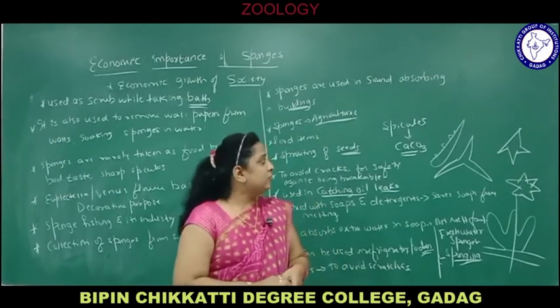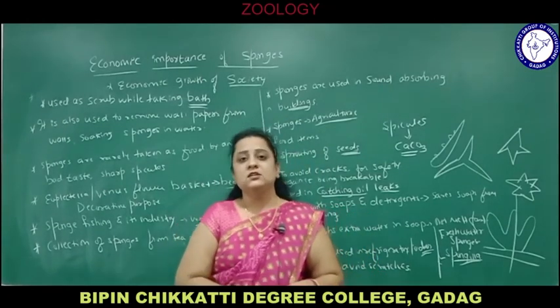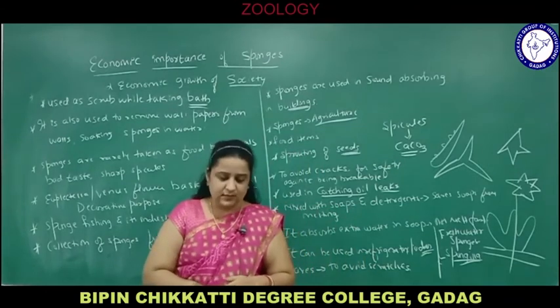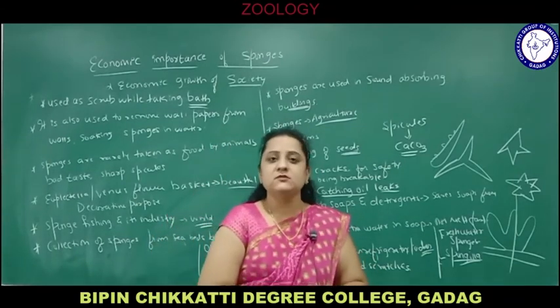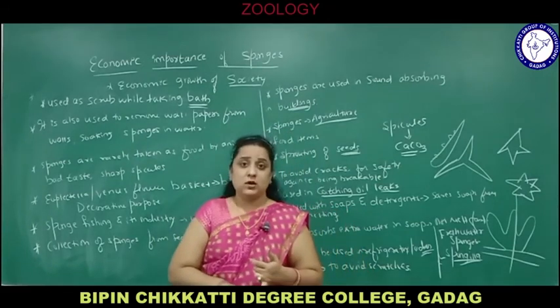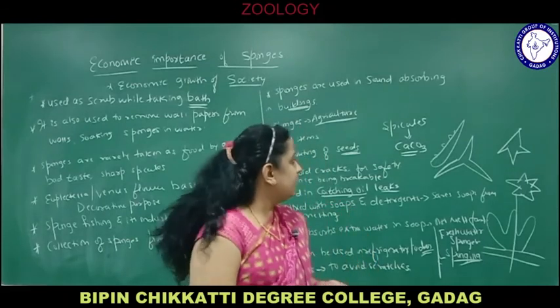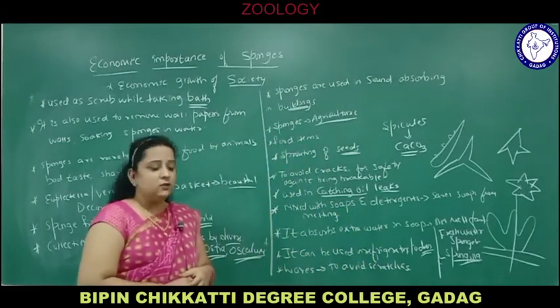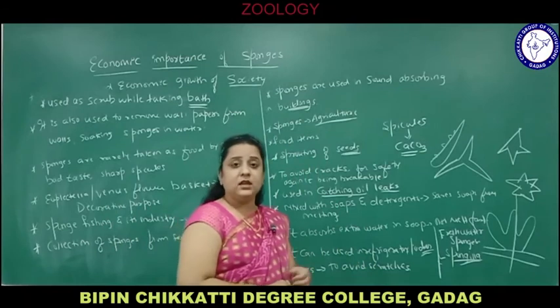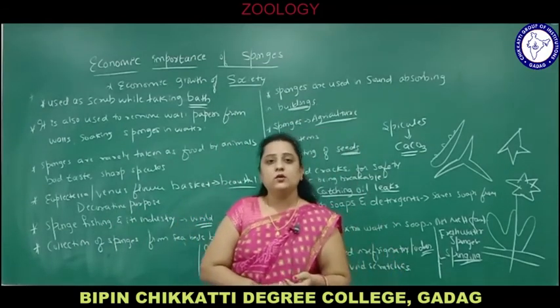So this is about the economic importance of sponges. In the first semester we are discussing mainly the chapters on invertebrata, that is non-chordata. You know, animals without a backbone are called non-chordates. We have seen phylum Protozoa, then Porifera, then Cnidaria. Cnidaria is also called Coelenterata. Then come Platyhelminthes, Aschelminthes, Annelida and Onychophora.